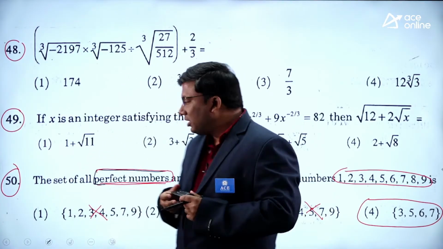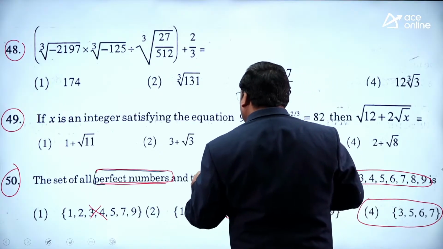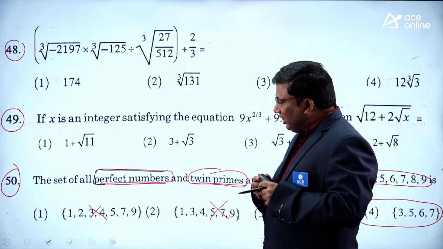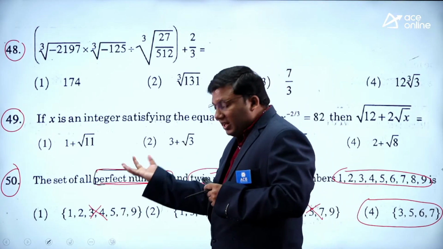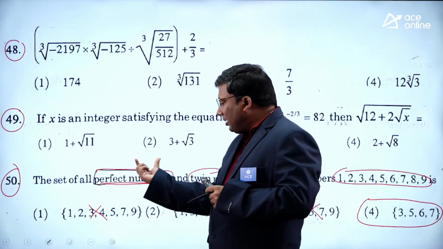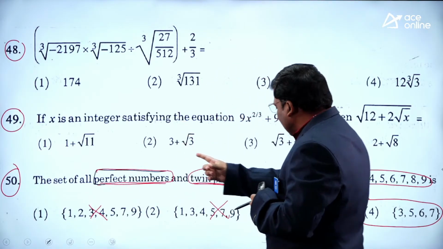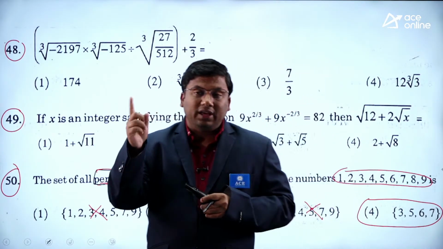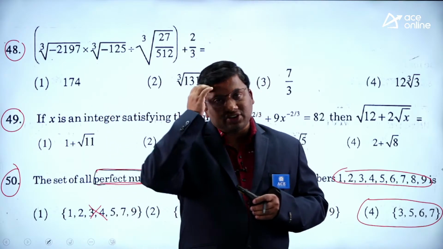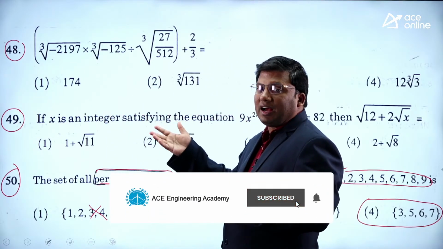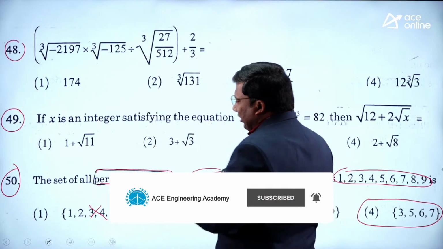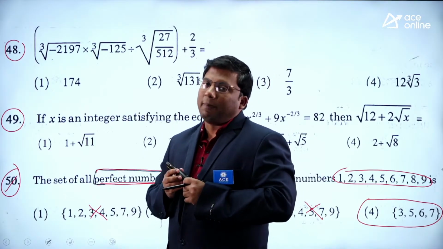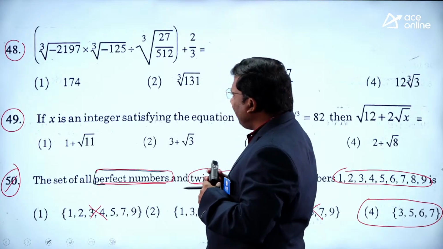What are twin primes? Twin primes are prime numbers with a difference of 2. 3, 5, difference is 2. 5, 7, difference is 2. It is a purely definition-based question. If you are good with perfect numbers, you can easily say the answer should contain 6. Very easy question, but you need to know the definition of a perfect number.